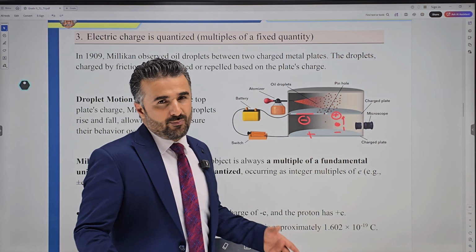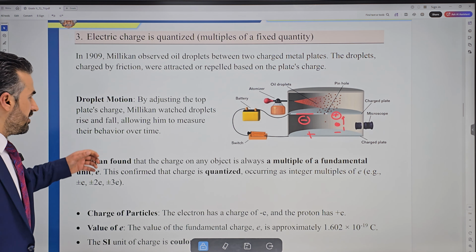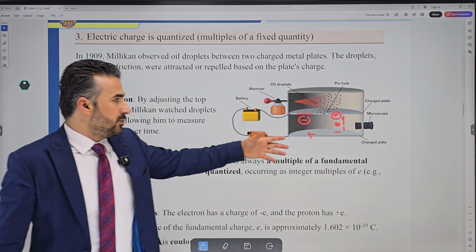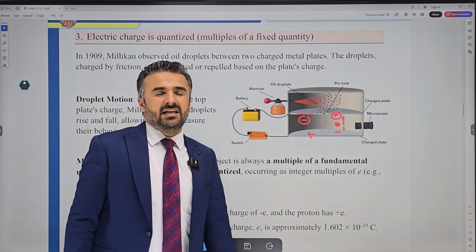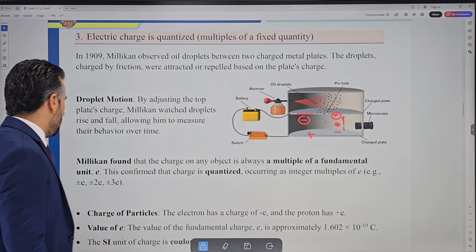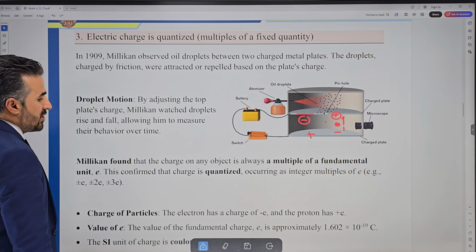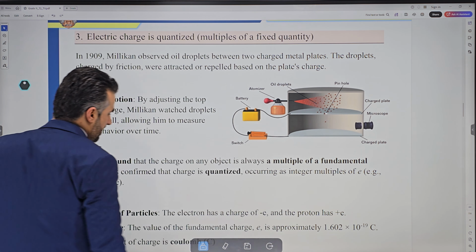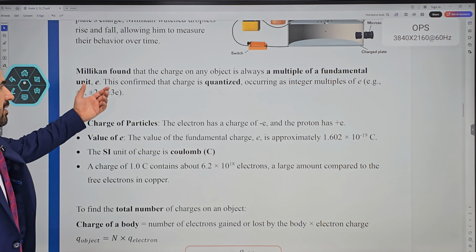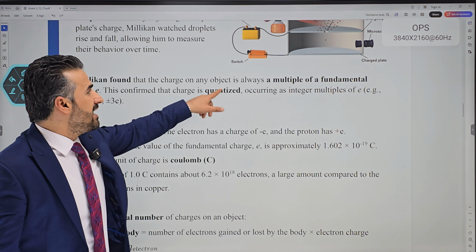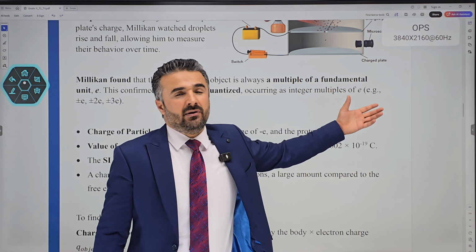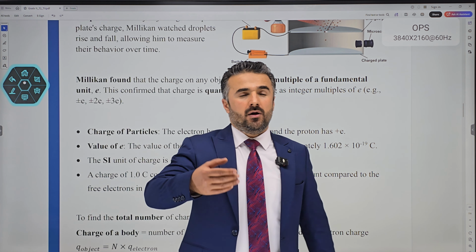Based on this, of course, he observed millions of droplets by doing this process over and over. So he came to the conclusion that charges are quantized. What exactly did he say regarding that? He found that the charge on any object is always a multiple of a fundamental charge, and we can call that e.